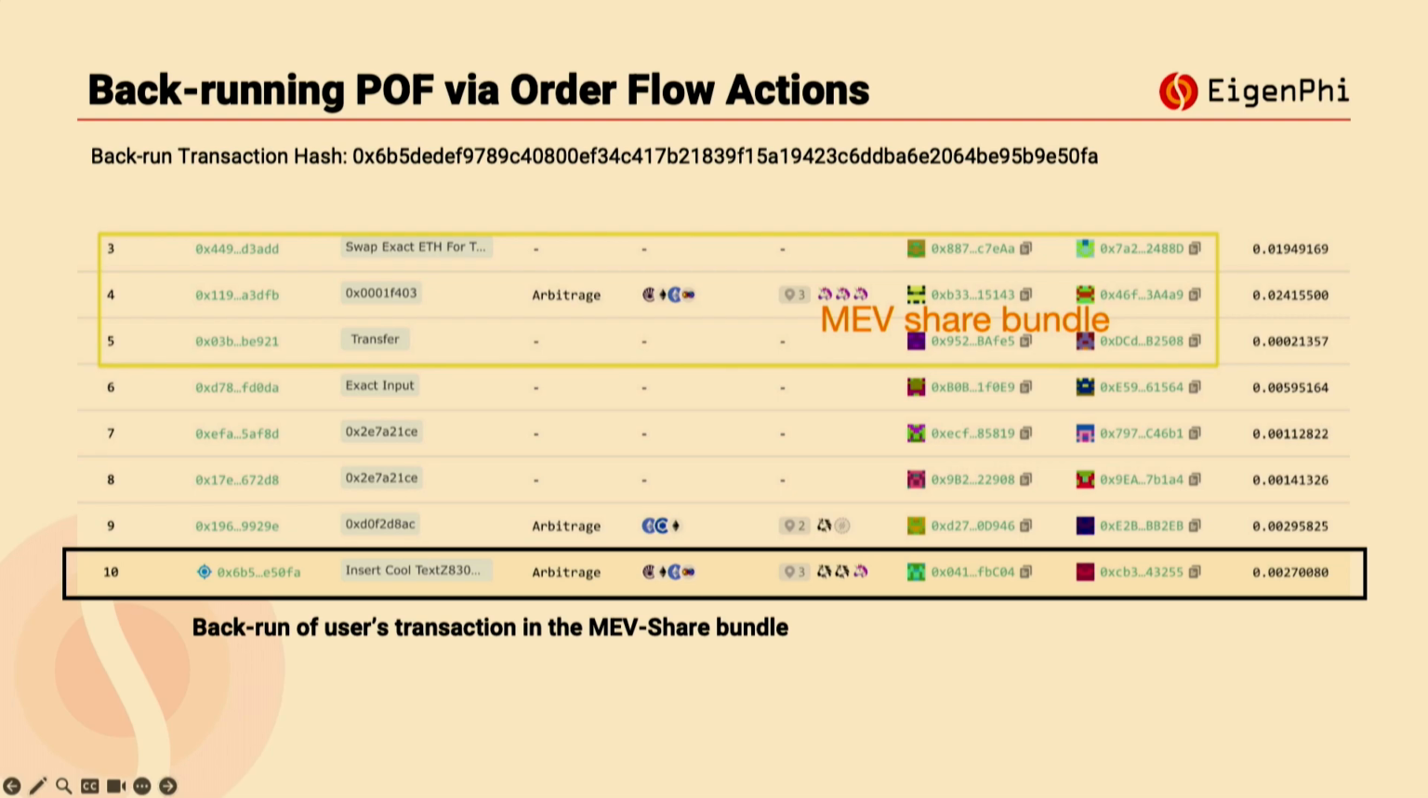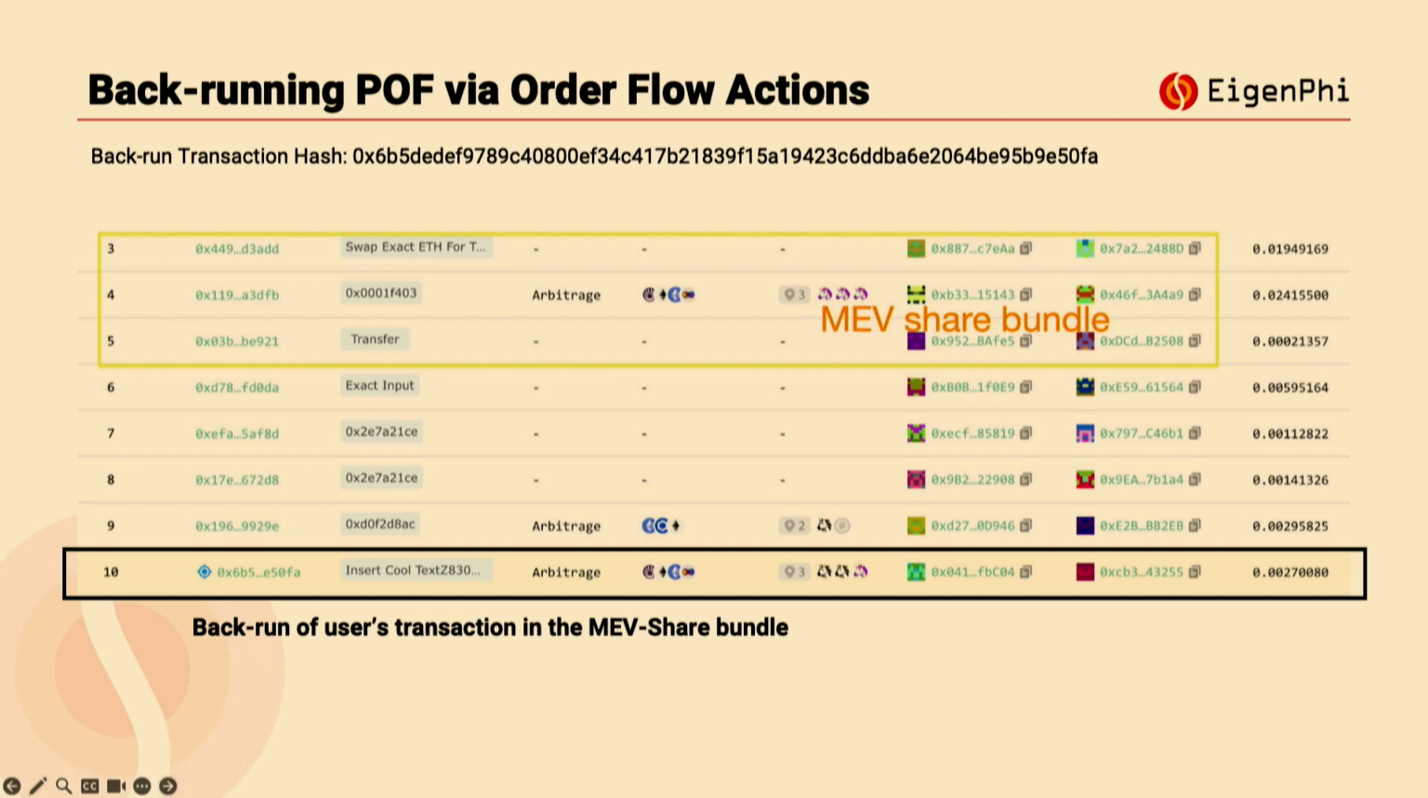So here's a list of transactions in a block, and from position 3 to position 5 there is an MEV-Share bundle. It includes three transactions. The first one is a user swap, the second is the order flow auction searcher's backrun of the user transaction, and the third is a builder refund. The builder transfers part of the MEV value to the user in this bundle. And we found something interesting: at position 10, there was another backrun targeting this MEV-Share bundle.